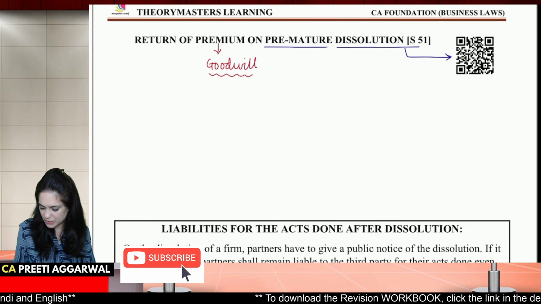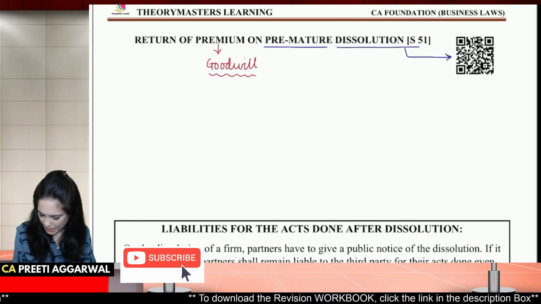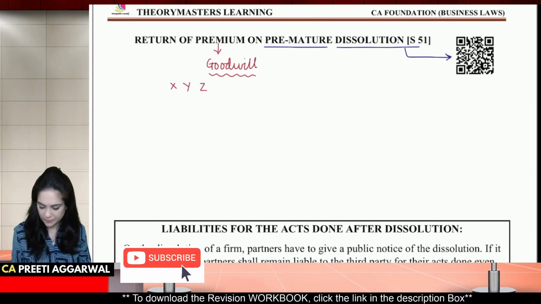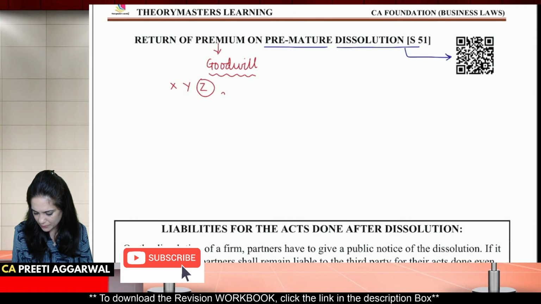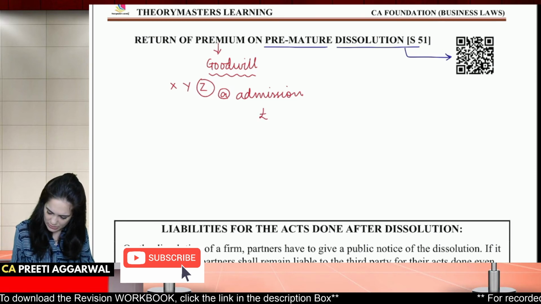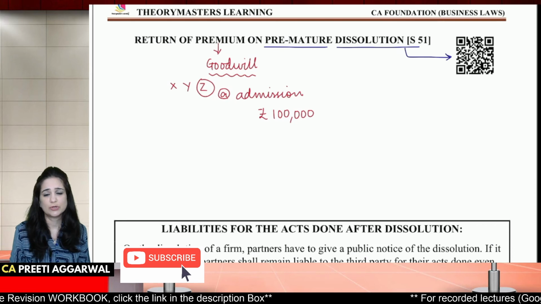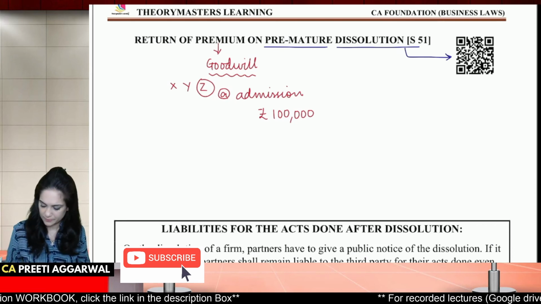So return of premium means return of goodwill. Now let's say that X, Y, Z, they are 3 partners. At the time of admission, Z had brought in 1 lakh rupees as his contribution towards goodwill.